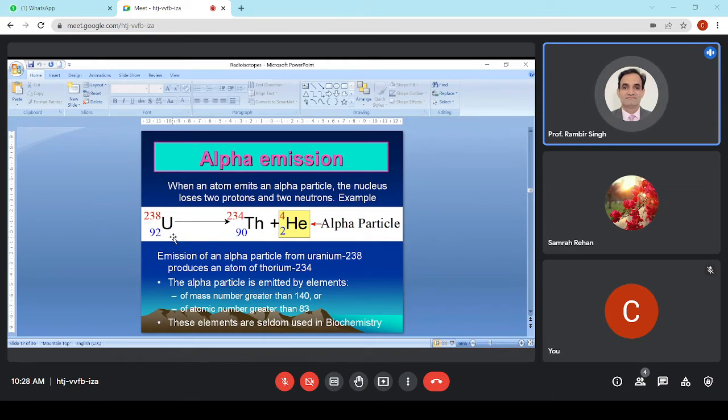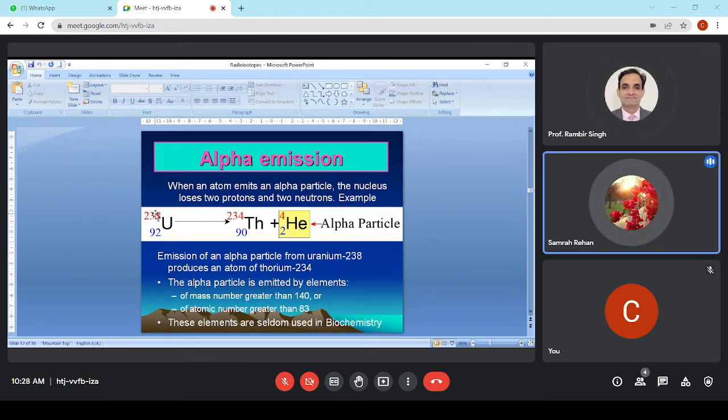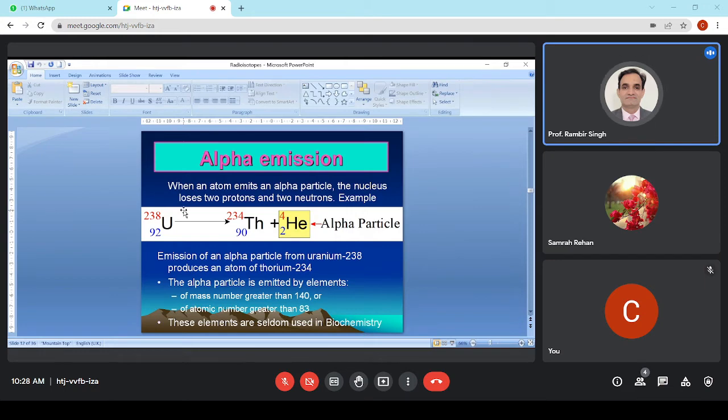You must know that uranium was the first atom discovered which was radioactive. And you see the ratio of neutron to proton. Ideally, the mass number should be 184 because the atomic number is 92. But here it is 238. That means a good number of extra neutrons are there.